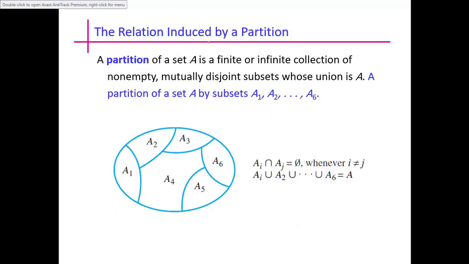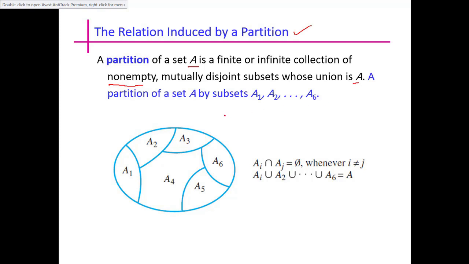Now we see another concept of relation in which a relation is inducing a partition. So for that we need to understand what a partition is. A partition of a set A is a finite or infinite collection of non-empty mutually disjoint subsets whose union is A.